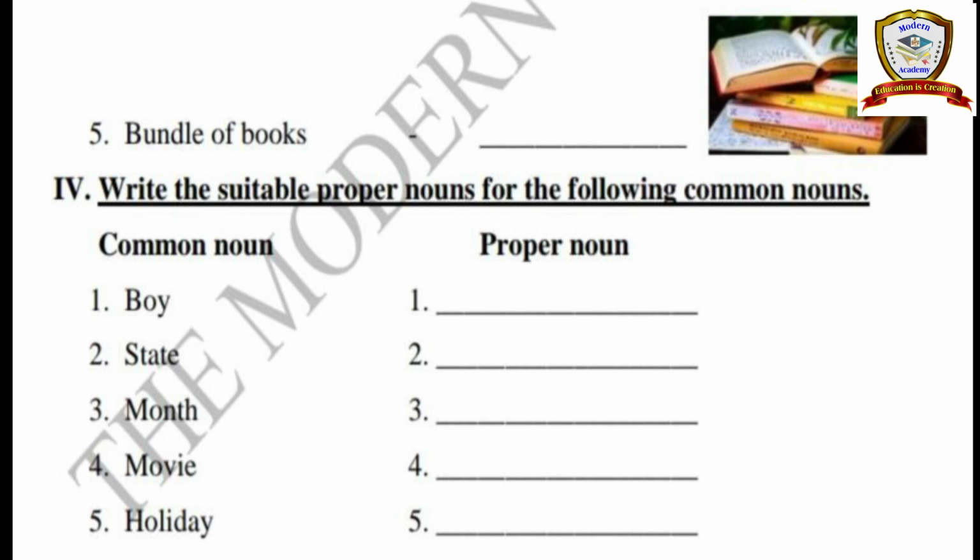For example, Pongal holiday or Diwali holiday or Puja holiday, like that. Okay, yeah, so here the common nouns are given on this side, you have to write the related proper noun for the given common nouns. Okay students, yeah, are you clear about the noun topic today?